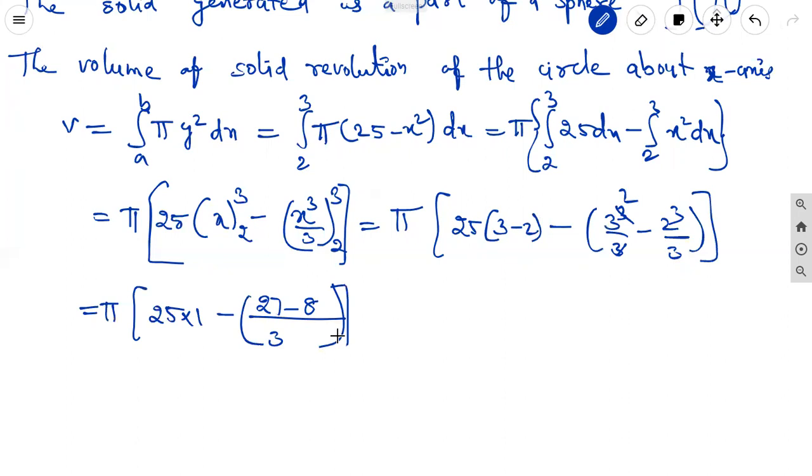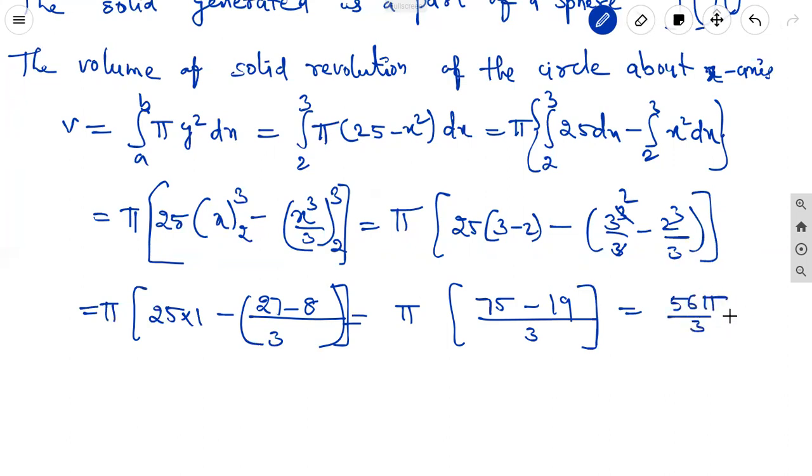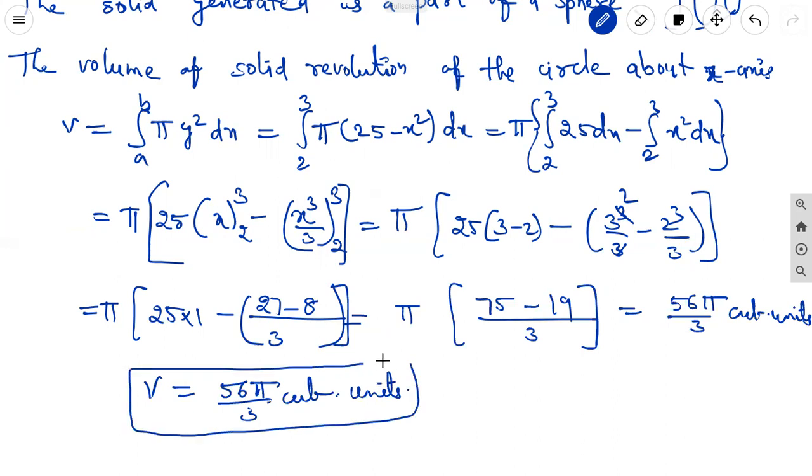It is equal to pi into, again taking the LCM, 3 is the LCM, 25 times 3 is 75, minus 19, 27 minus 8 is 19. So this is equal to 56 pi by 3 cubic units. Therefore, V is equal to 56 pi by 3 cubic units. This is the volume of the solid generated by the circle about the x-axis.